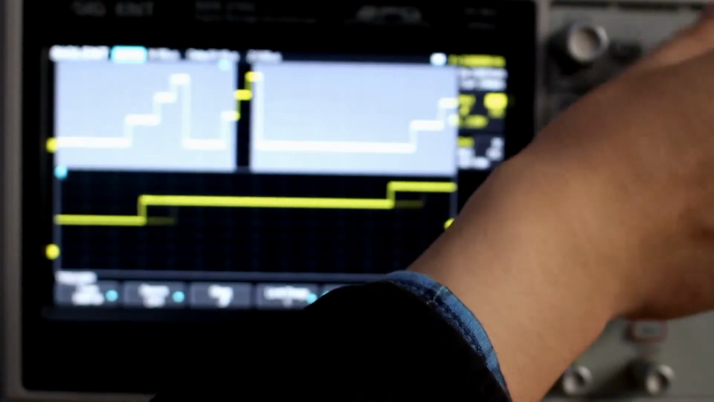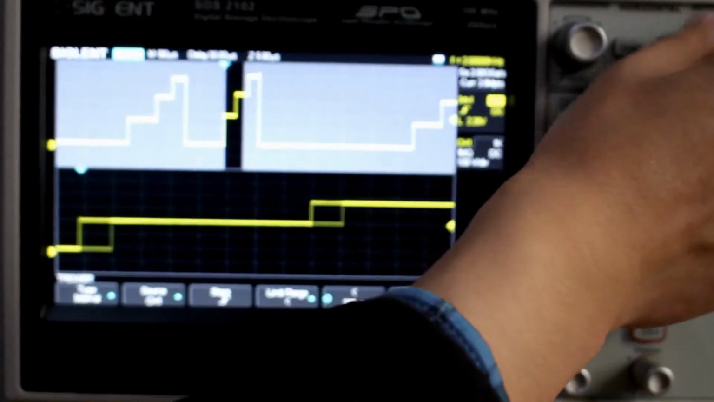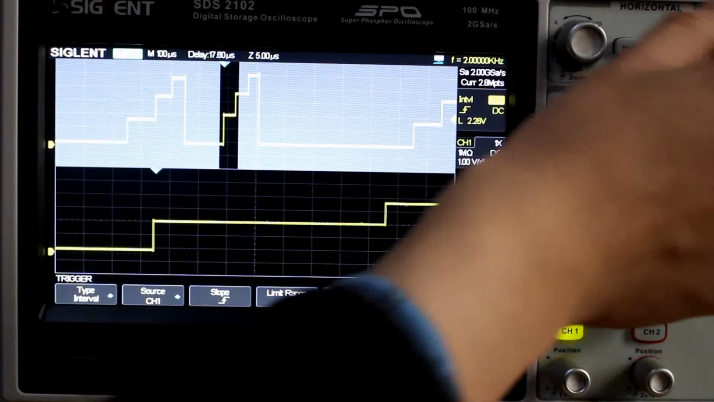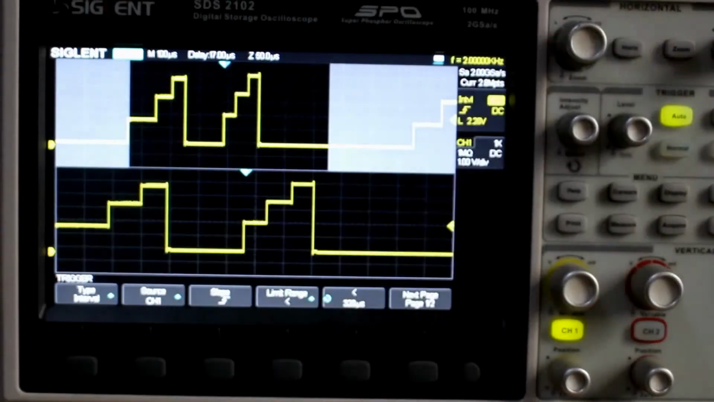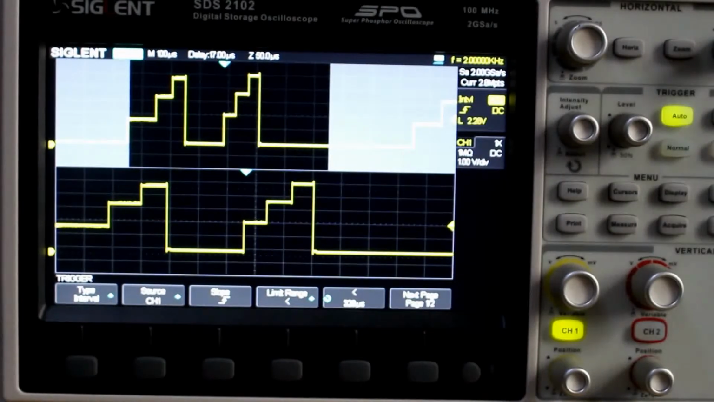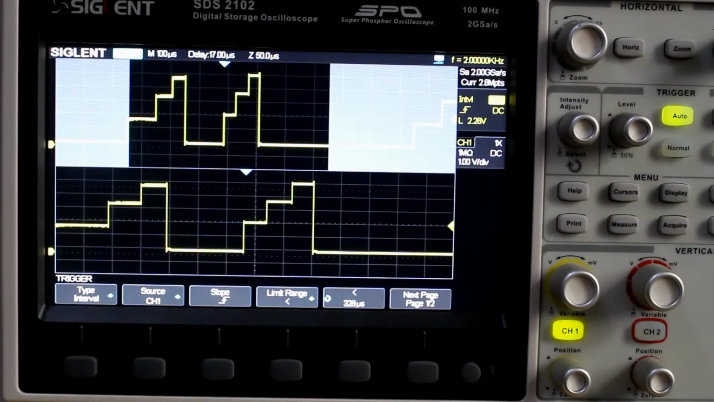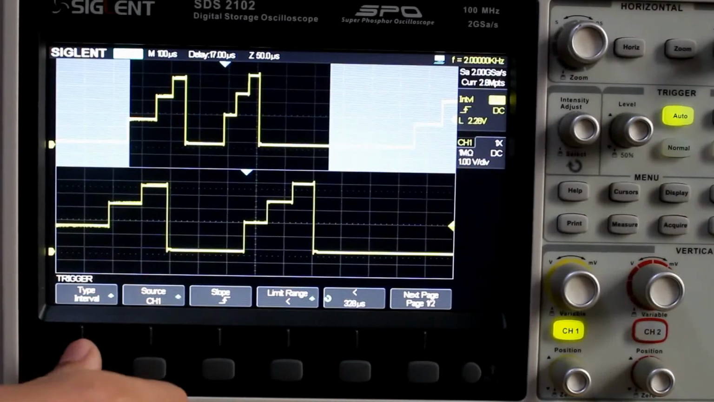Yeah, so you can slide over the zoom and just see in detail, just get right in there if you'd like. Okay, so that's what the interval will do. It'll set a time frame for you, and then you can have it triggered in a specific area based on the time.